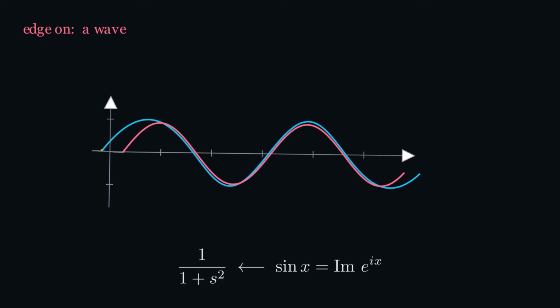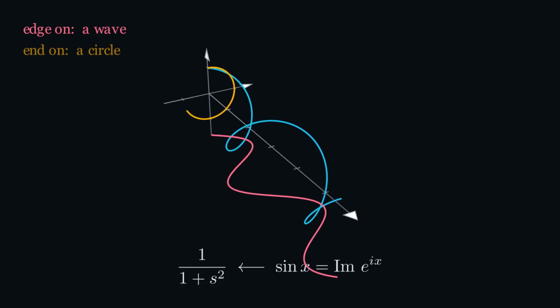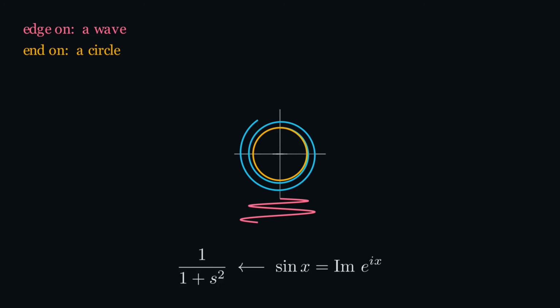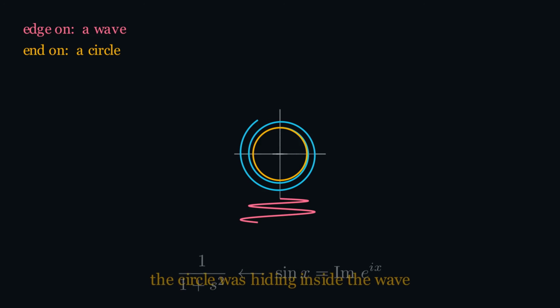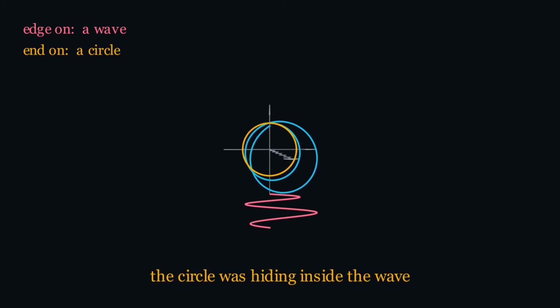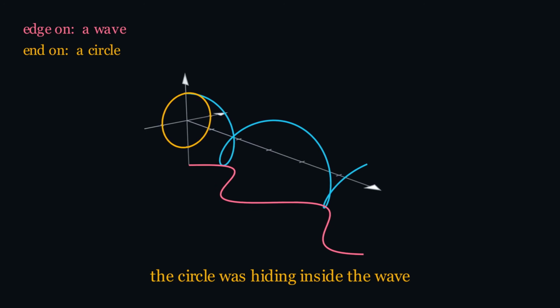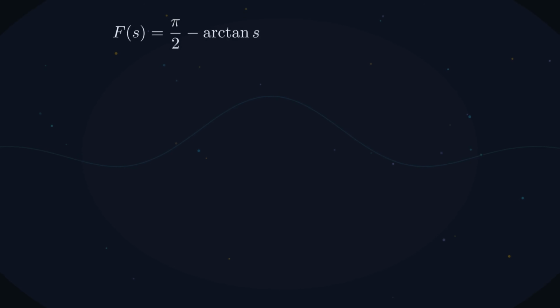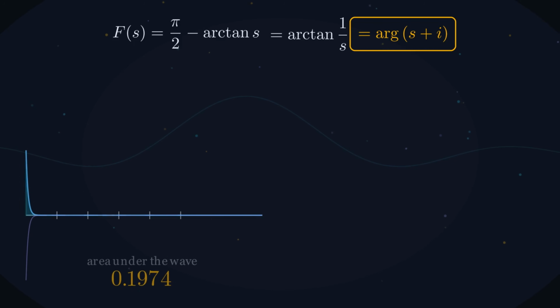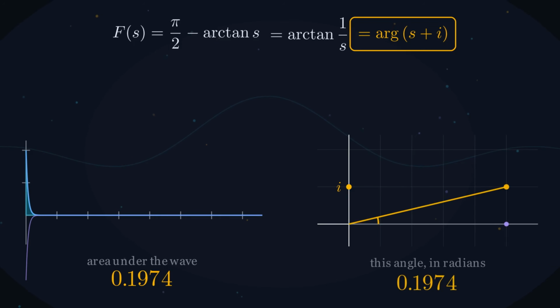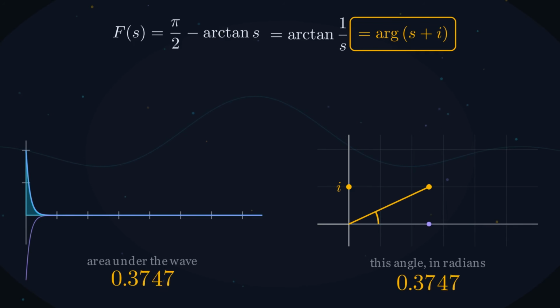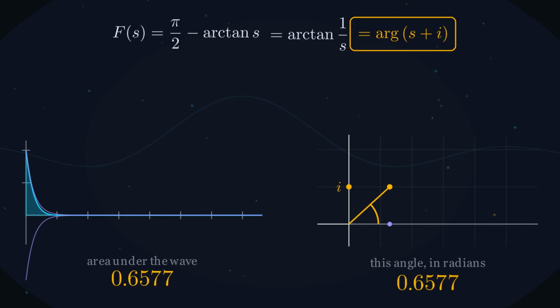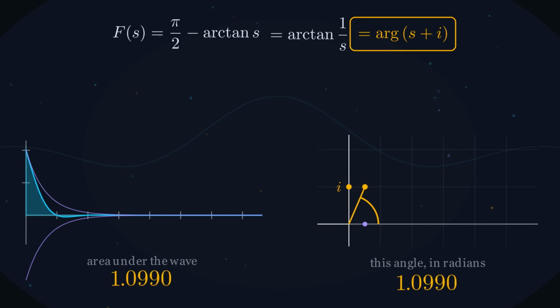Turn it and you can see it. A circle, viewed edge-on from the side so that all you see is the up and the down. There was never a moment in this problem when the circle wasn't there. It was hiding inside the wave. And it gets better than that because you can see the answer as an angle. Watch. For every value of the damping, the area under that wave is exactly the angle you are looking at. Not proportional to it, equal to it. Take the damping away, send s to 0, and the vector stands straight up.